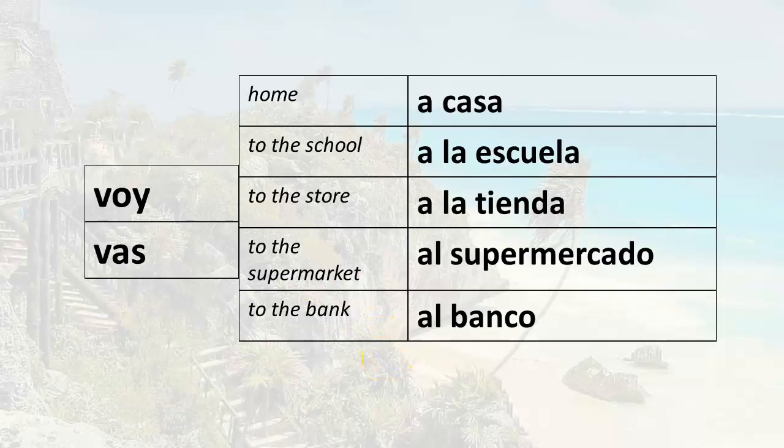And we learned a few common expressions that often go with the verb ir. For example, if you want to say I go home, you would say voy a casa. I go to school, voy a la escuela. I go to the store, voy a la tienda. I go to the supermarket, voy al supermercado. I go to the bank, voy al banco. The purpose of this lesson is just to expand your vocabulary a little bit more.